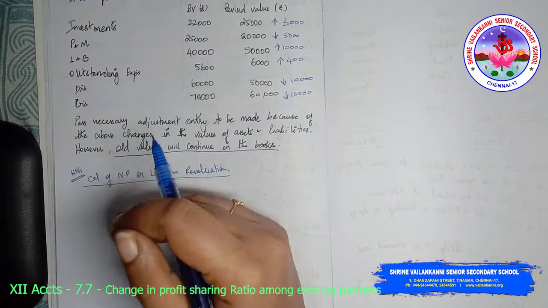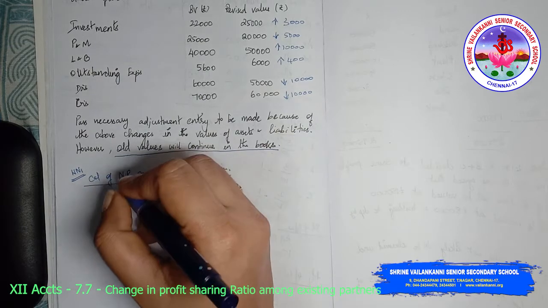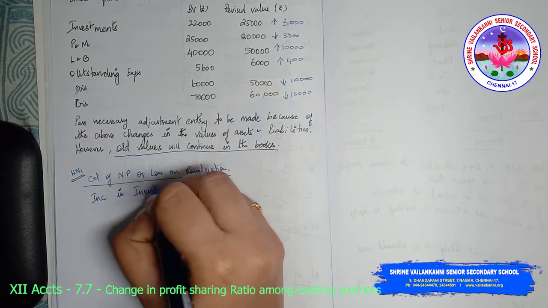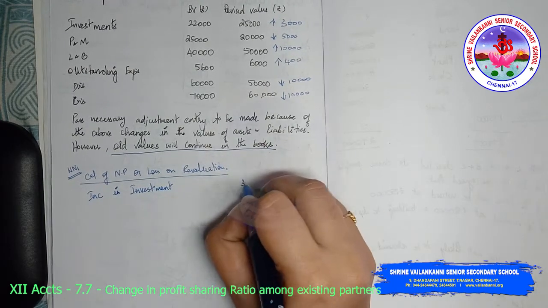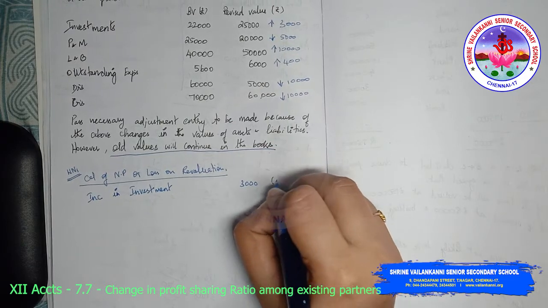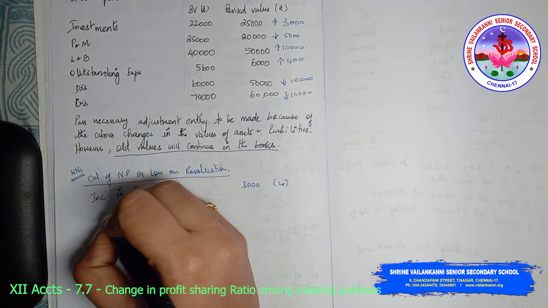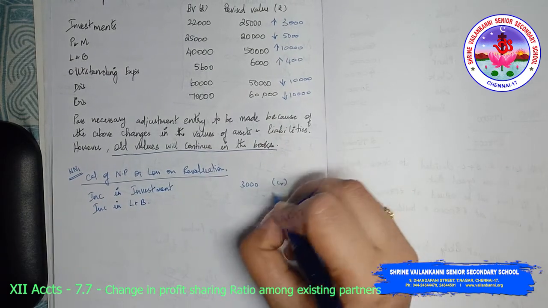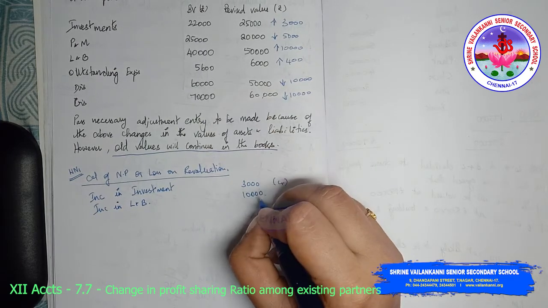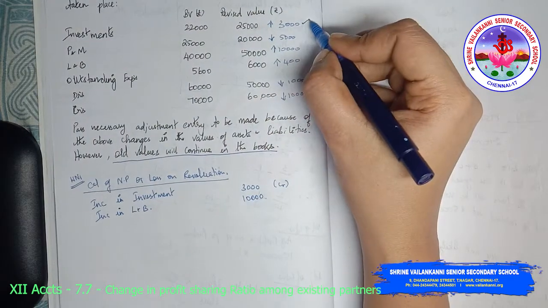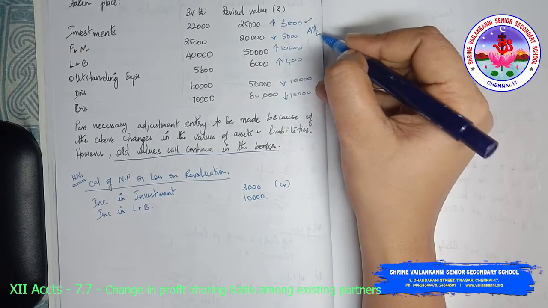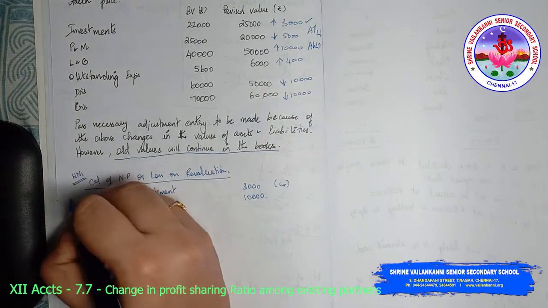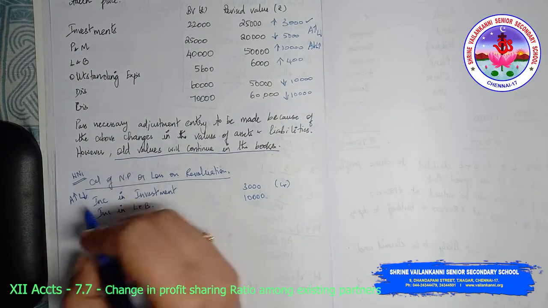Now we need to calculate the net effect. Increase in investment 3,000, that is to be credited. Then increase in land and building, that is 10,000, because we are going to take asset increase and liability decrease in one category.